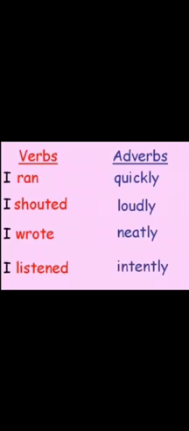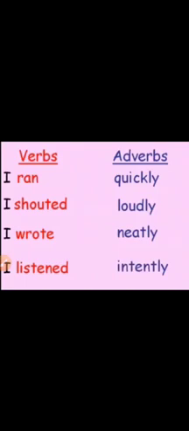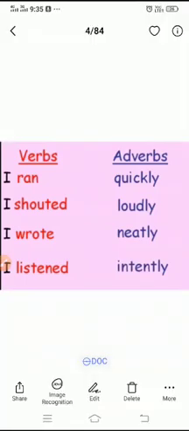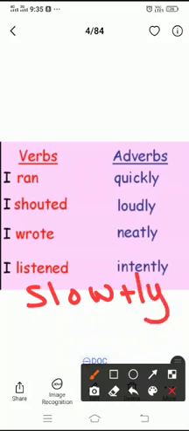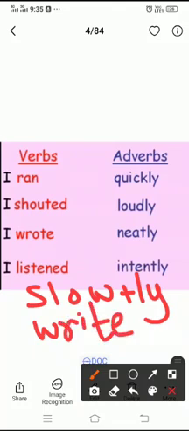So there we had slow, we added ly, slowly, and we made a sentence with write.